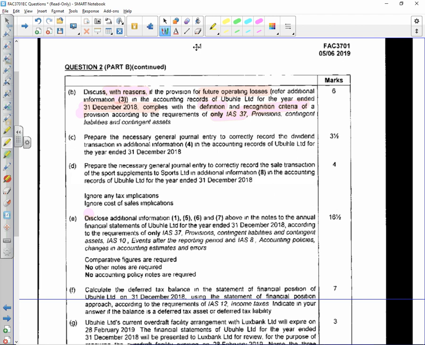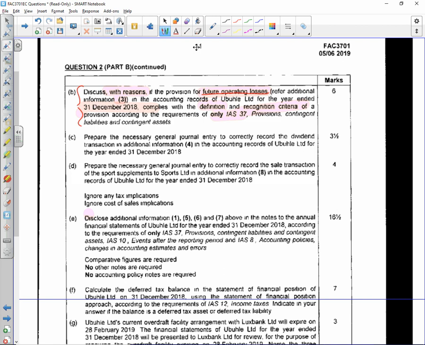In terms of future operating losses, however, we know before even starting that future operating losses will never be a provision because it won't comply with the definition. Because it's in future, there's no past event basically. There's no obligation to incur those future operating expenses. We'll have a quick look at that solution when we get there.